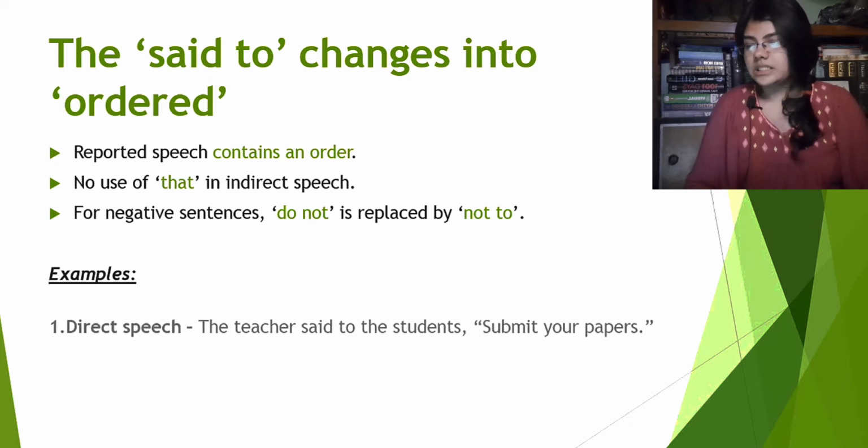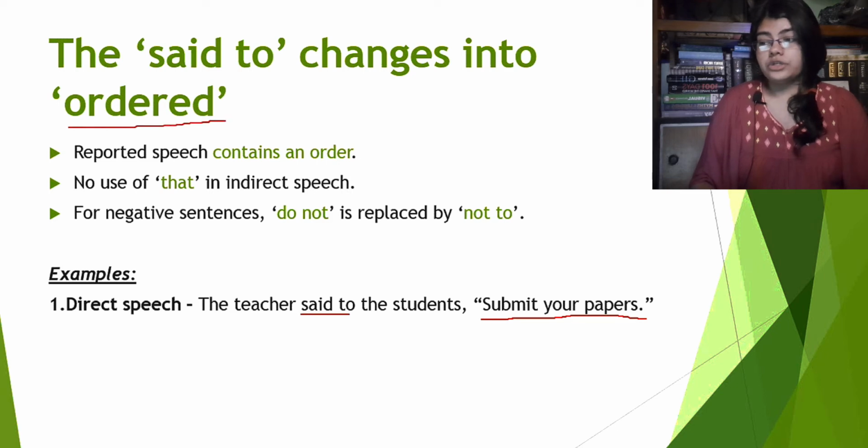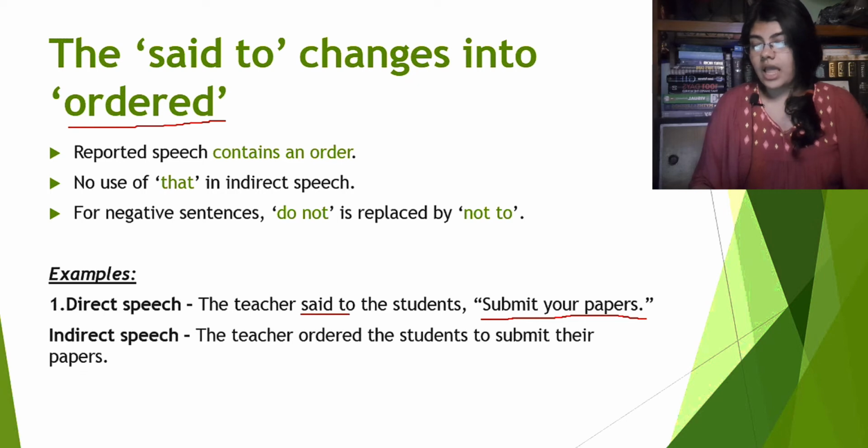Let's see some examples. First one, direct speech. The teacher said to the students, submit your papers. Firstly, we have to see that the reported speech contains an order, right? Submit your papers, this is an order. So, here the said to will be changed into ordered. We will see in the indirect speech. The indirect speech here is the teacher ordered the students to submit their papers.